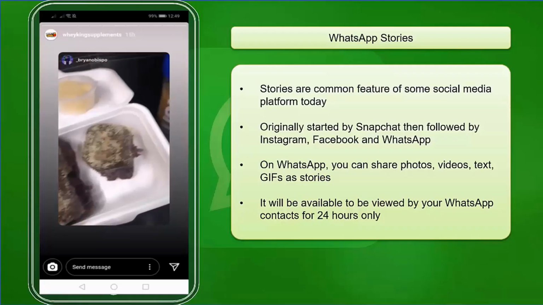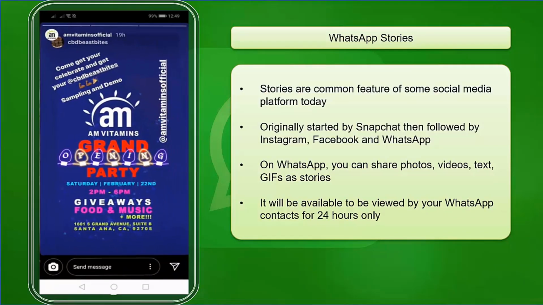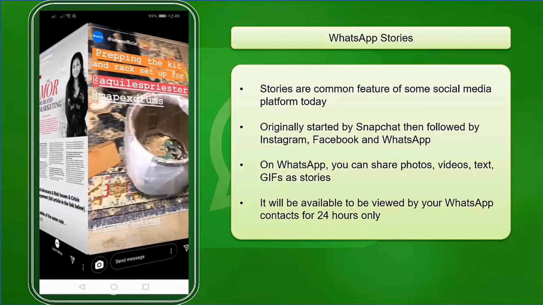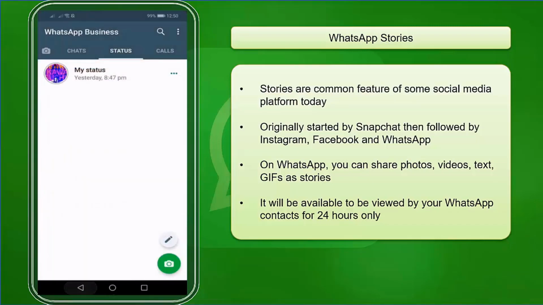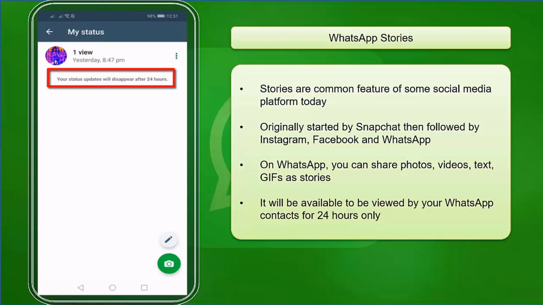Let's get started. Stories are a common feature of some social media platforms today. It was originally started by Snapchat, and today Instagram, Facebook, and WhatsApp also added stories in their platform. On WhatsApp, you can share photos, videos, text, and GIFs as stories that will be available to be viewed by your WhatsApp contacts for 24 hours only. After 24 hours from the time that your photo or video has been uploaded as one of your WhatsApp stories, it will disappear and can no longer be seen in your stories.